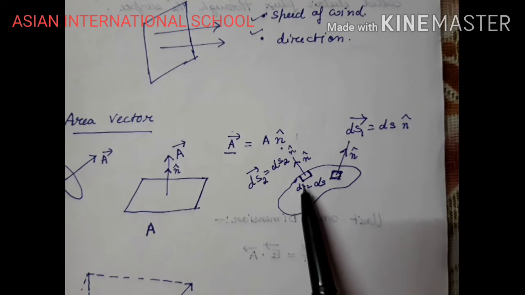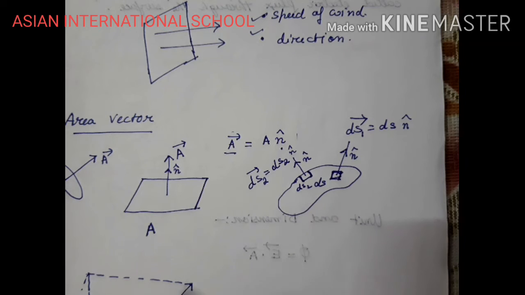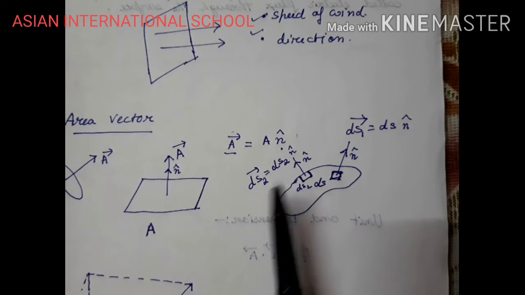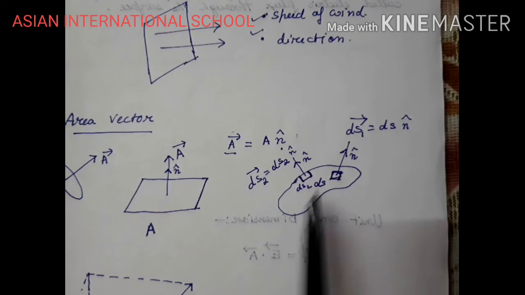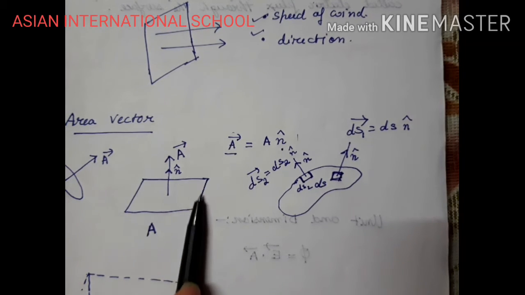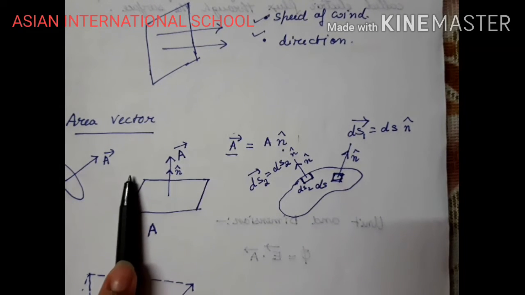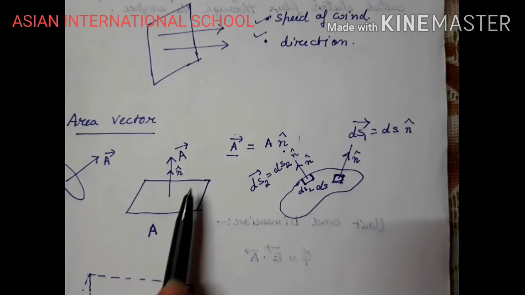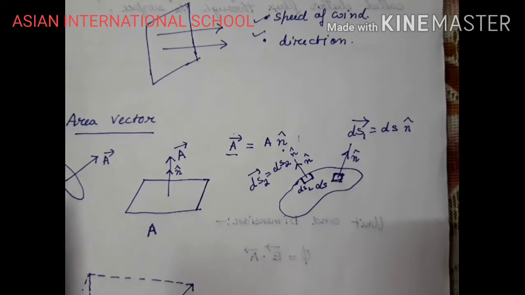Okay, for a curved surface or for a non-uniform surface, the direction of the area vector is going to be different. You can see that for each and every place, the direction of the area vector will change. So that's why I need to consider these elementary areas. But in case of a complete uniform plane area, the direction of the area vector will always be constant.